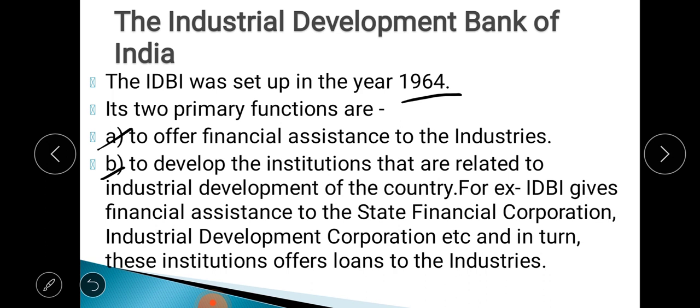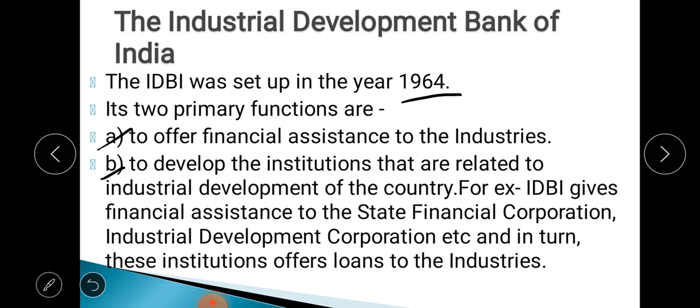That means those institutions which are helping the industries for the development of the industries, the IDBI will help those institutions. Understood? So for example, the IDBI gives financial assistance, meaning financial help, like loans, to the state finance corporation and the industrial development corporation. These are basically institutions which help in setting up industries, for industrial development.